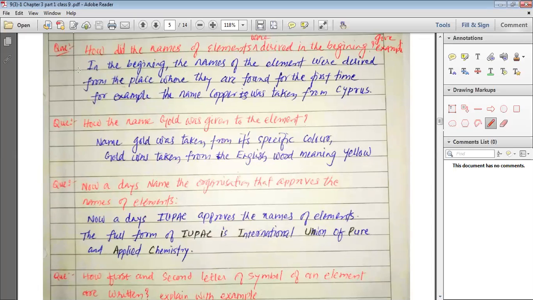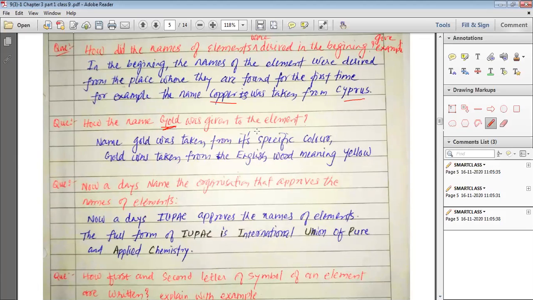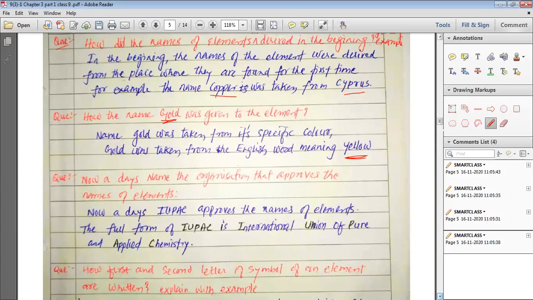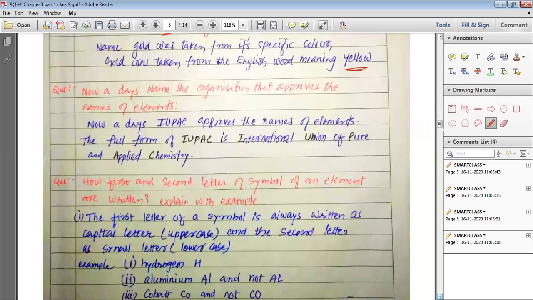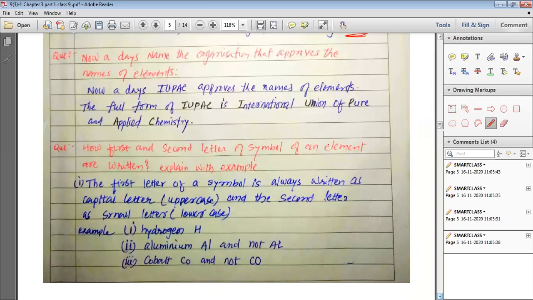But before that, my dear students, a few other techniques were also used. For example, the name of copper was given from the place from where this copper is obtained, and that was Cyprus. Same way, the name for gold is given from its English word, meaning yellow in color. So, from the color and from the place where they were first obtained, the names were given.